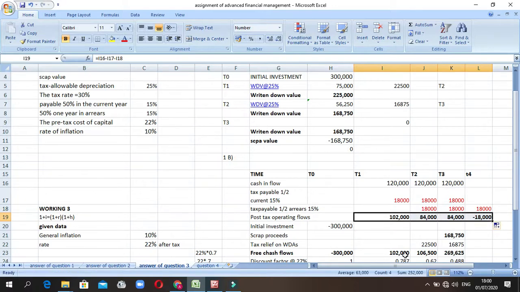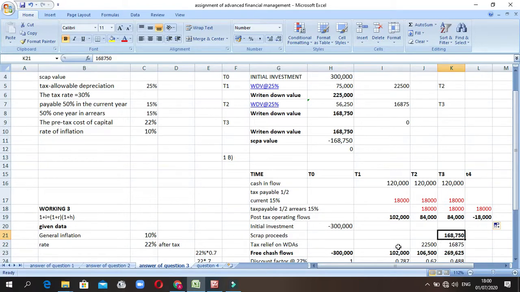When it comes to the initial investment, it was 300,000. That's why we put the value here. And also the scrap value will be placed in the last year, so that's why it comes to be this.